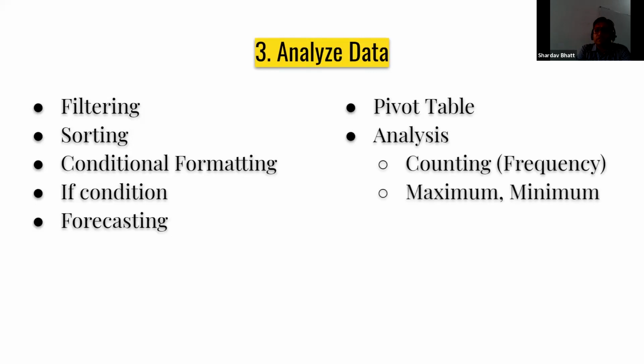We can find the maximum and minimum entry from a column. We can also find the average and percentage. These are the basic mathematical tools which can be helpful for us to analyze data. And apart from them, there are many other statistical tools which we can use.